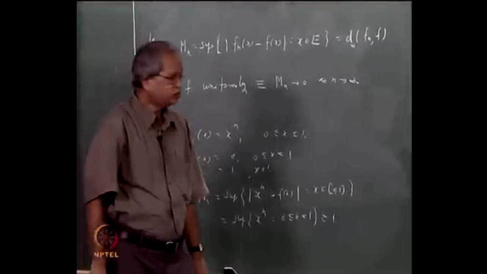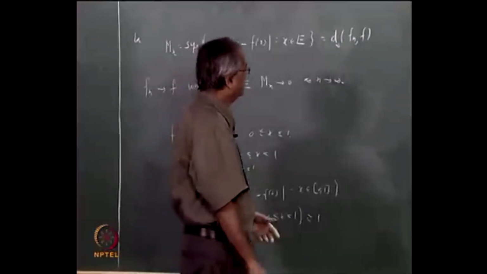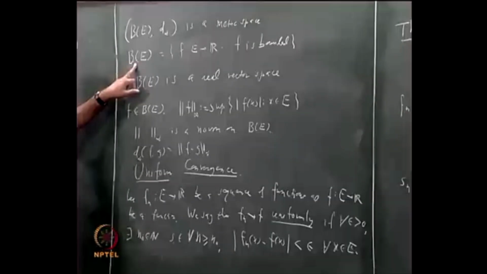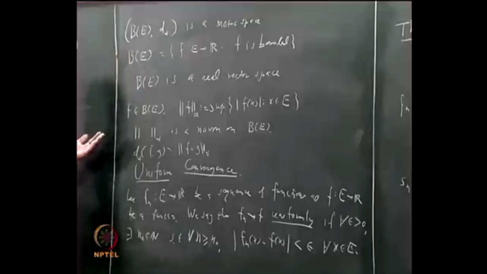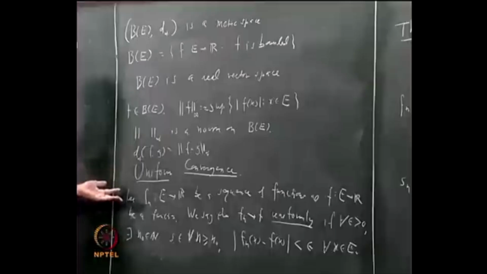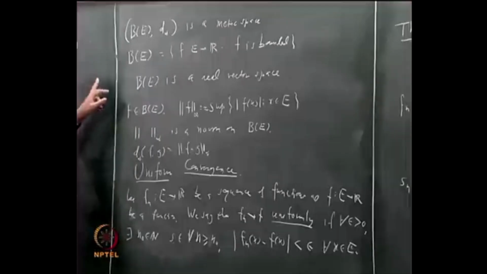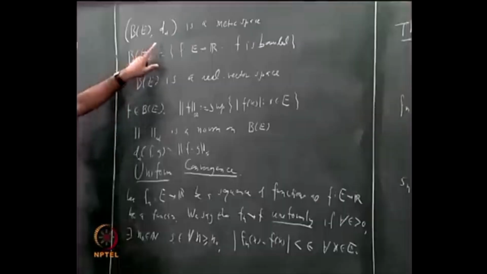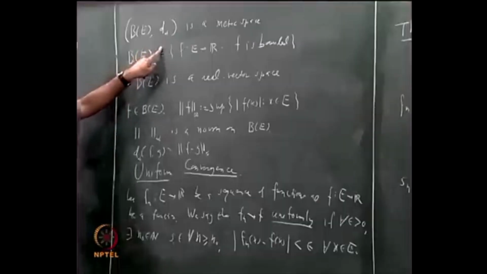So what does it mean? Suppose you have a metric space with metric d, and suppose you take any sequence in that metric space, and you want to say what is meant by saying that the sequence converges. Then you would say that given any epsilon, there exists n0 such that whenever n is bigger than or equal to n0, the distance between fn and f is less than epsilon. That is exactly what is happening here, with respect to this distance.